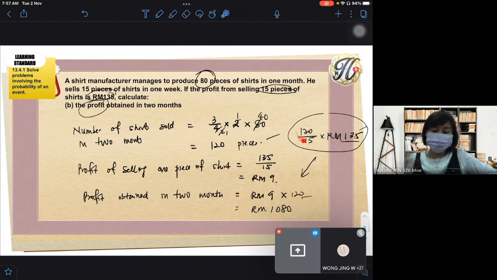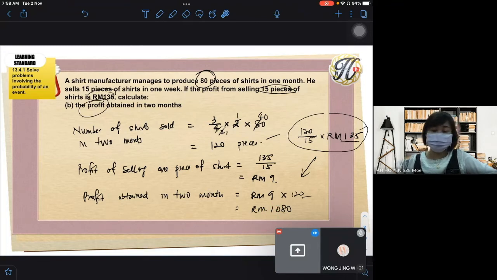I worried that some of the students cannot remember, cannot identify why suddenly 120 over 15 times 135. Actually this one is how to get one piece, the profit for one piece. Then our total piece is 120, right? So we multiply, then we get the answer. So like this, it's easier for you all to understand, right? Better than this one, right?